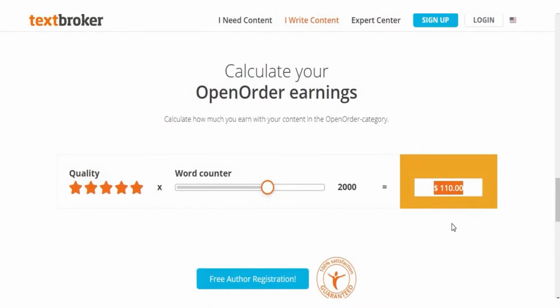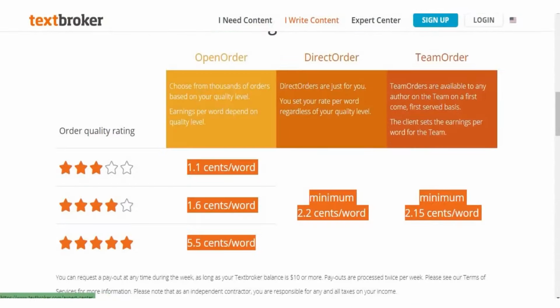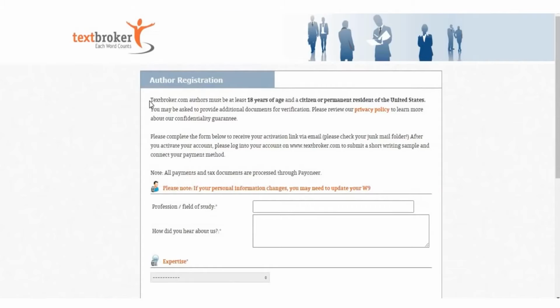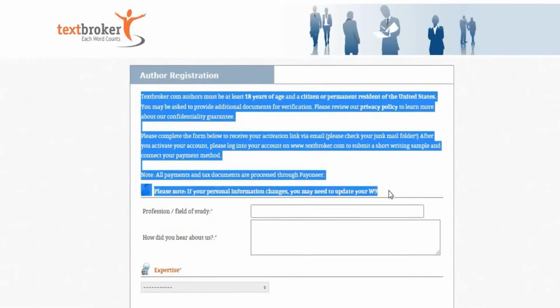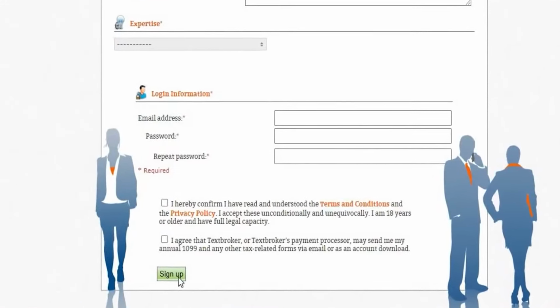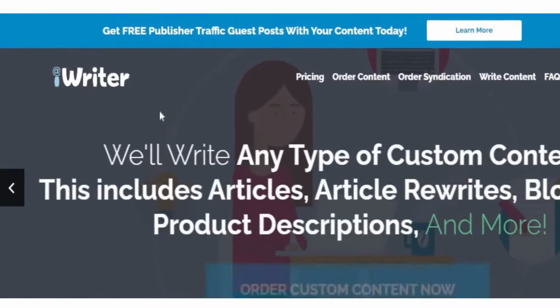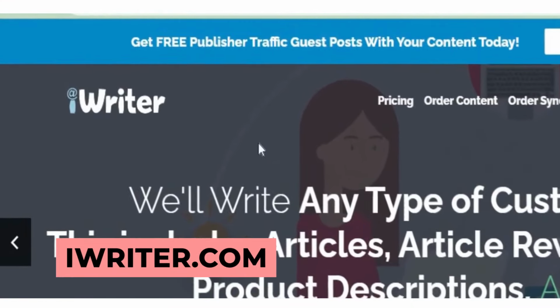To start earning money from Textbroker, you must first create an account, which is completely free. All you have to do is click on Sign Up and you'll be taken to a page where you simply need to fill in some information such as name, email, expertise, and password, and click on the green button to complete the sign-up process.